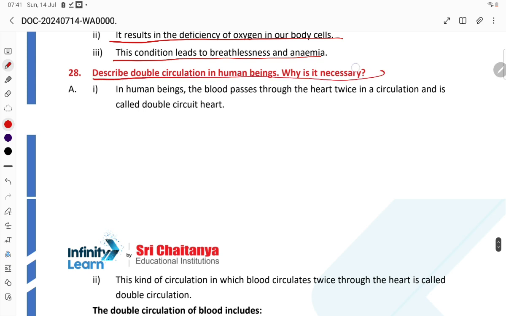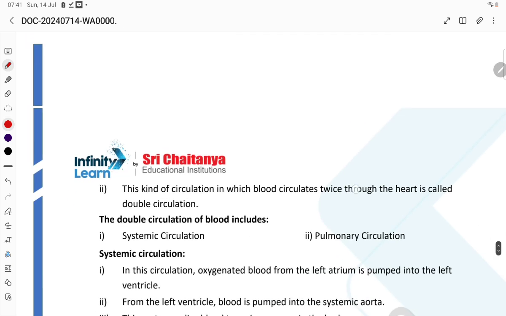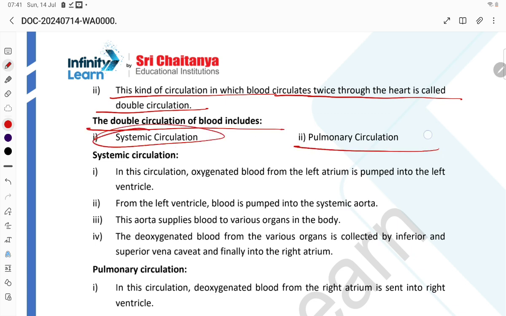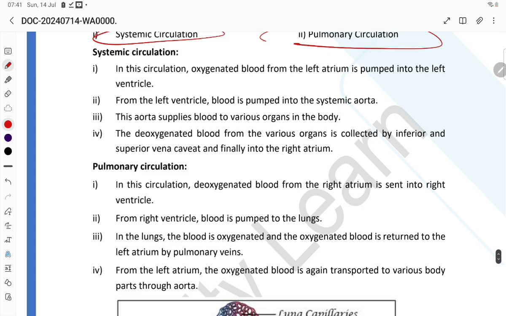Describe the double circulation in human beings. In human beings, the blood passes through the heart twice in one circulation, and it is called double circulation. Double circulation has two parts, systemic circulation and pulmonary circulation.